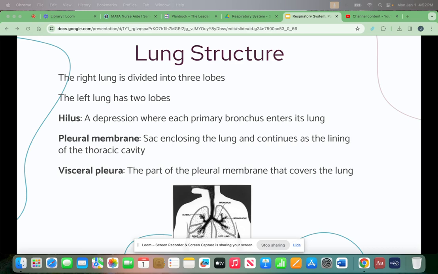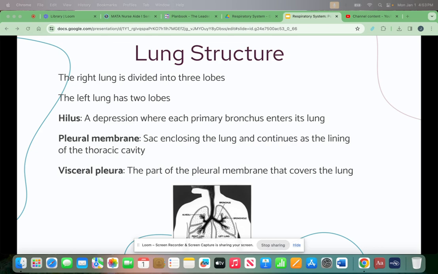A pleural membrane is a sac enclosing the lung, and it continues as the lining of the thoracic cavity. The parietal pleura is the part of the pleural membrane that lines the thoracic cavity. The pleural membrane is a serous membrane. It lines the body cavity and does not open up to the outside of the body. The pleural cavity is a potential space between the visceral and parietal pleura. The visceral pleura is the part of the pleural membrane that covers the lung.